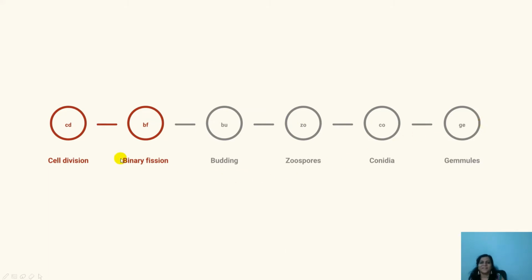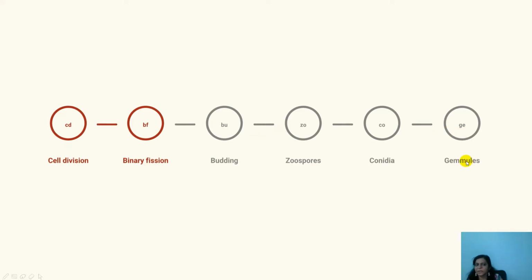Repeat. Nice way to remember, isn't it? CD, BF, BU, Zoo, Co, G. This is how you can remember the whole set of types of asexual reproduction. CD is cell division, BF is binary fission, BU is budding, Zoo is zoospores, Co is conidia, G is gemmule formation.